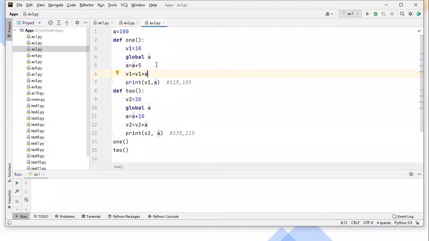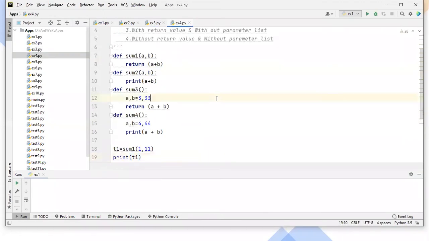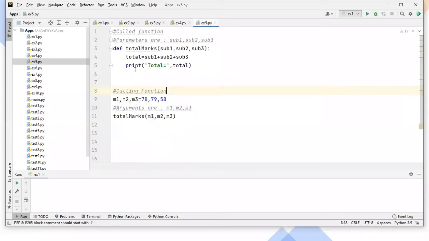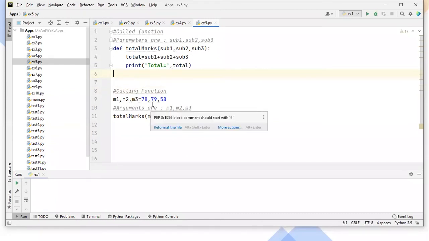And then after that, guys, I showed you the use of the global keyword and the difference between local and global variables. And then we started the function preparation ways, like how many ways we can prepare the functions. Then we discussed variable length arguments and default parameters.